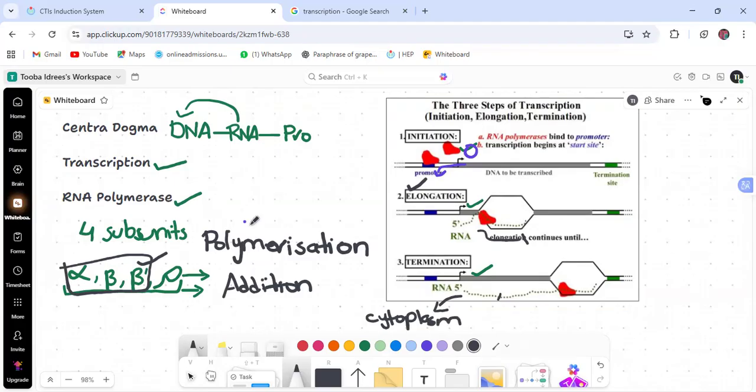This is the cytoplasm, and this is the nucleus where transcription occurs. The next step of the central dogma is translation, which means the formation of proteins from messenger RNA. This is another topic which I will explain later. Protein synthesis occurs in the cytoplasm. This is the whole process, and it is a part of the central dogma.